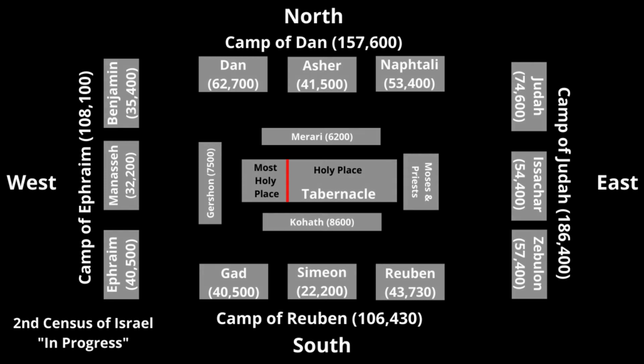After the second census, what do we find? Judah's population had increased to 76,500 men of war, representing a 2.5% increase. Zebulun's population had increased to 60,500 men of war, representing a 5.4% increase. And Issachar's population had increased to 64,300 men of war, representing an 18.2% increase. Therefore, the population of the camp of Judah had increased to 201,300, representing an 8% increase. With the tribe of Issachar having increased so much, Issachar overtook Zebulun for the second largest tribe in the camp, though still well behind the tribe of Judah.